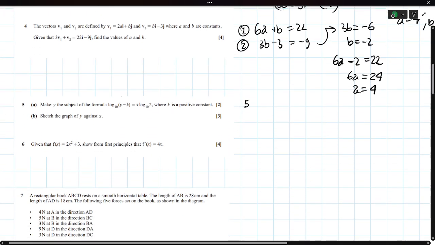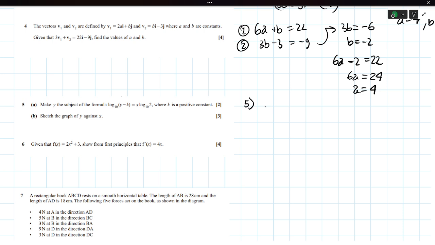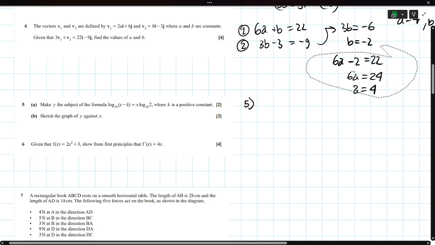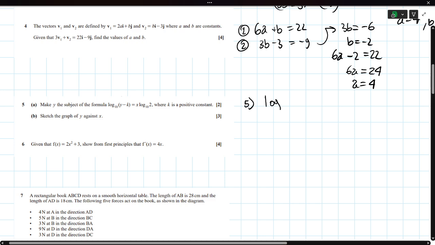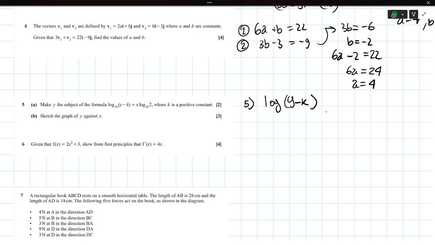Question 5. Make y the subject of the formula log base 10 of y minus k is equal to x log base 10 of 2, where k is a positive constant. Okay, this is like GCSE maths. Shouldn't be that hard. I'm not gonna write 10 because by convention, log is just assumed to be log base 10. Or some people think it's log base e, but I'm gonna say 10. This is my video, no one is going to say otherwise.